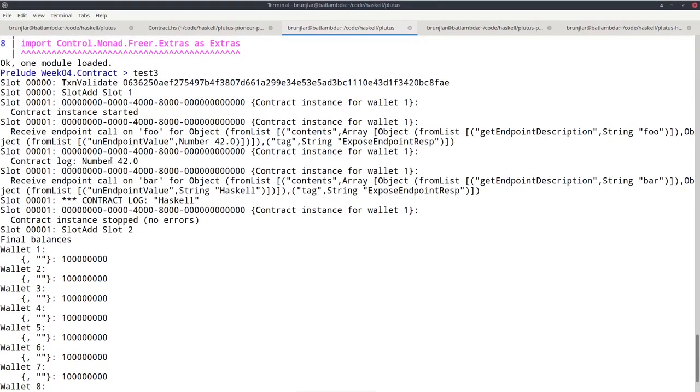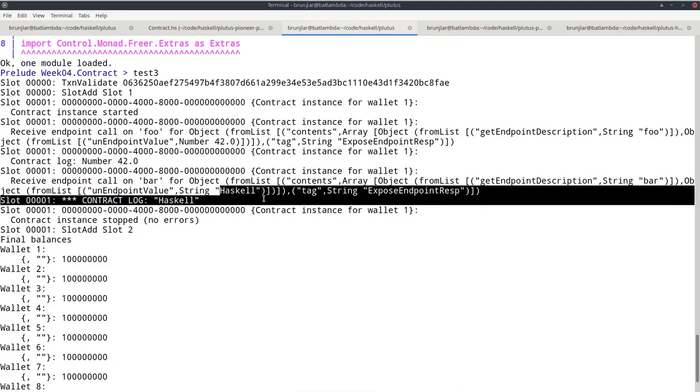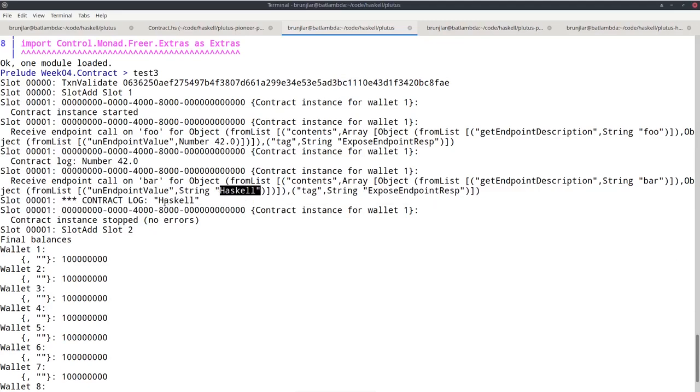And indeed, we get 2 log messages now. Here's the contract log with 42. And here's the contract log Haskell. I have no idea why we get the 3 stars here and not here. But nevertheless, it seems to work. So here was the endpoint call on foo with 42, and we get the log message. And here is the second endpoint call, now on bar with the value Haskell, and we also get the second log message.